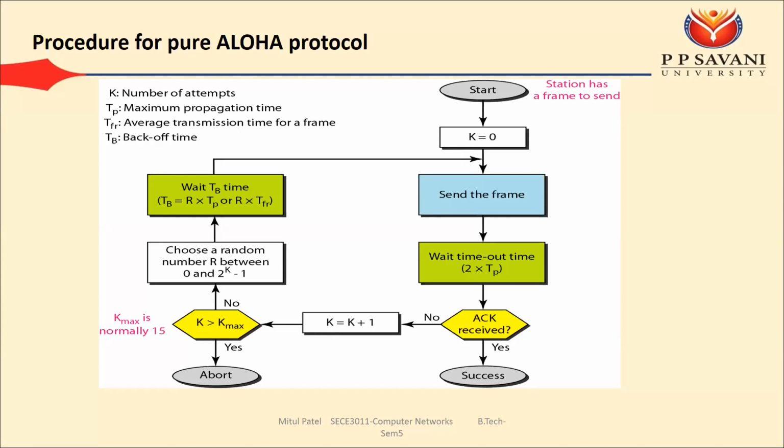Okay, so suppose how many attempts you have to do. કેટલી વાર તમારે ફ્રેમ મોકલવાની, તમારું collision થયા જ કરતું હોય તો how many times you have to send the frames. So that value will be indicated by k equal to 0. Okay. So for the first attempt we have sent the frame,